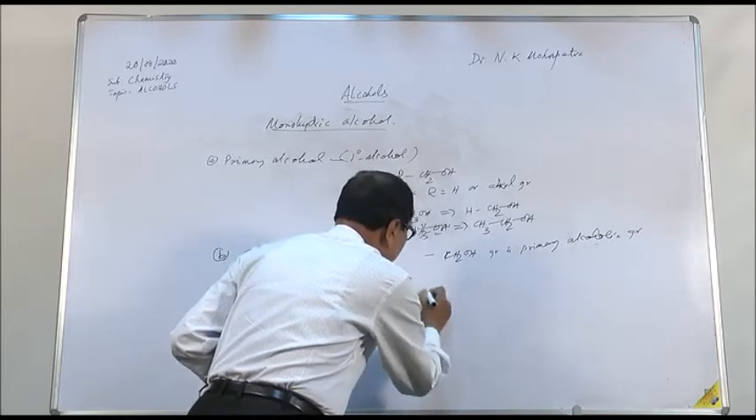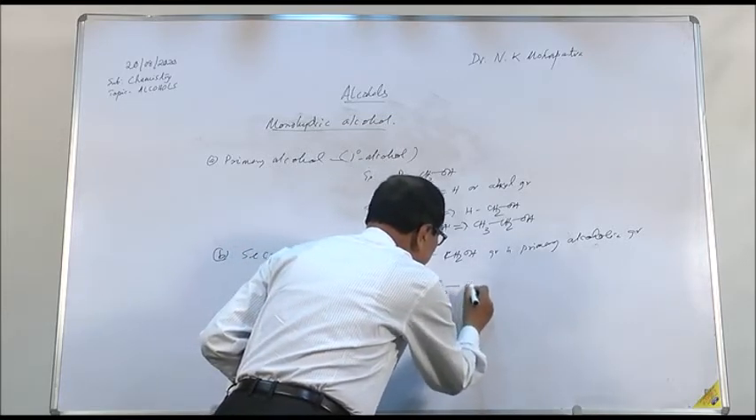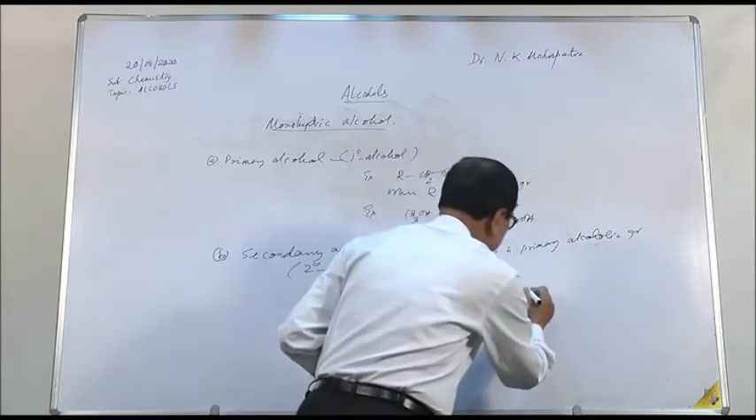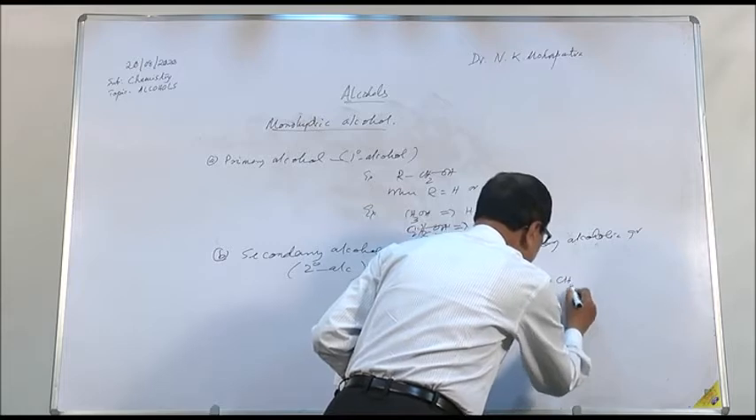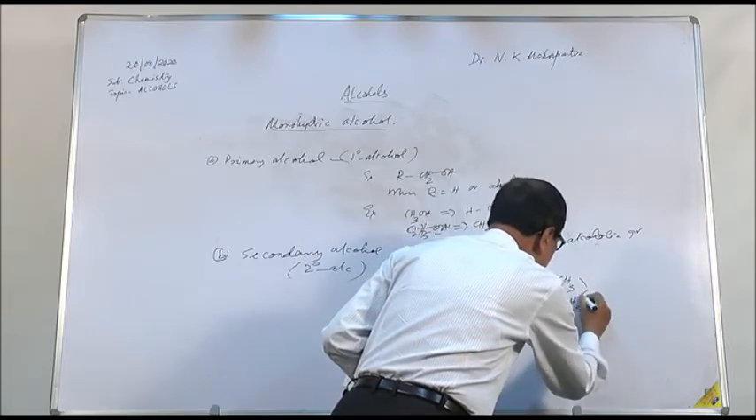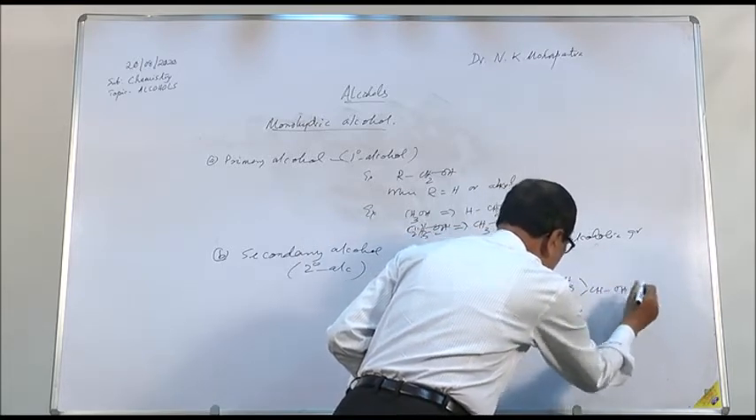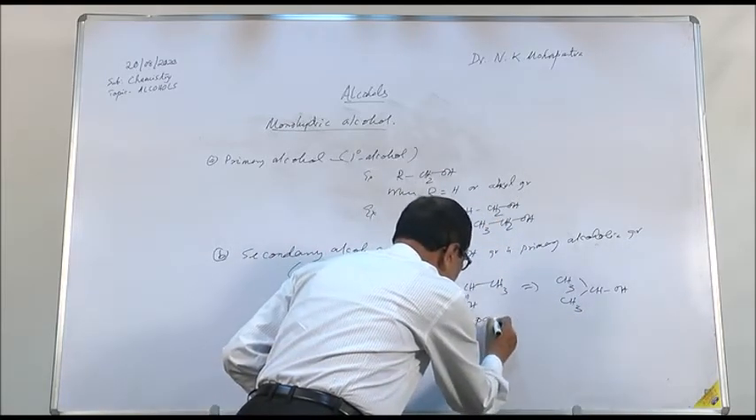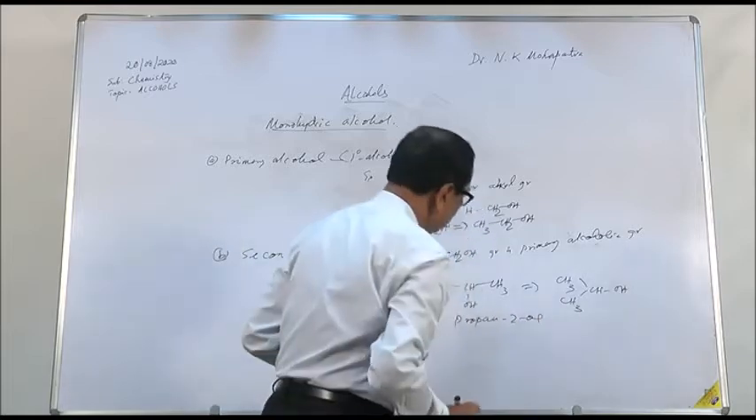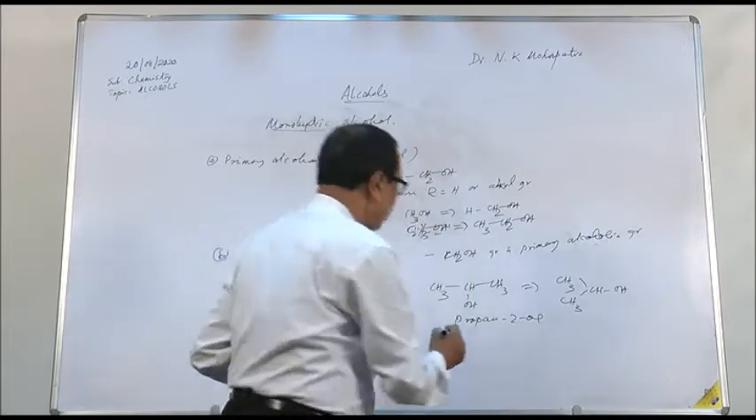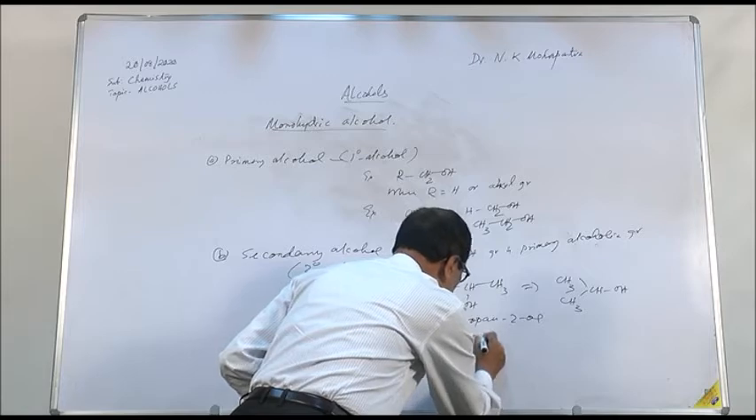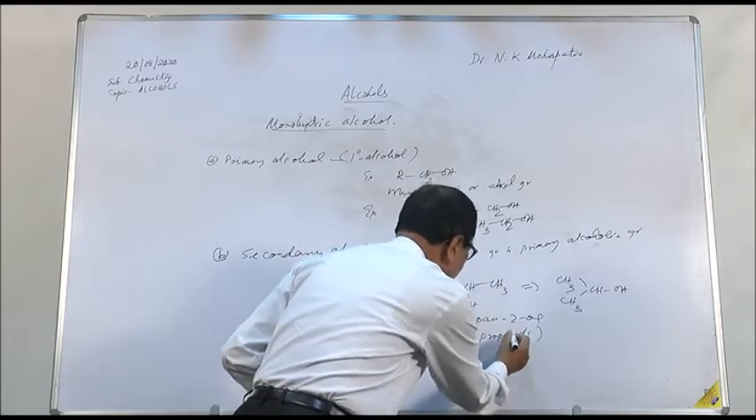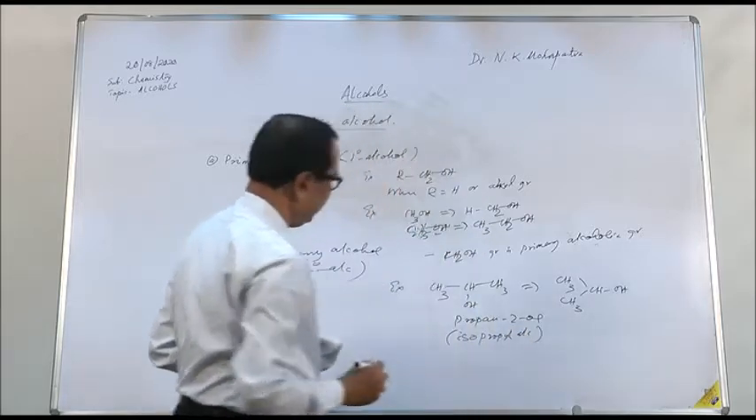For example, you can have CH3-CHOH-CH3. In other words, you can write it in this way: CH3-CHOH-CH3. This is propan-2-ol, or isopropyl alcohol. Isopropyl alcohol is a 2 degree alcohol.